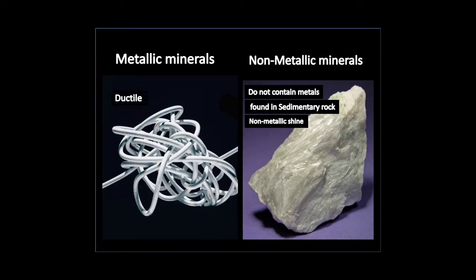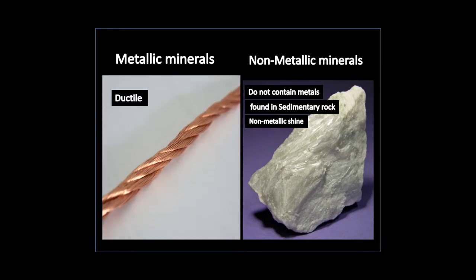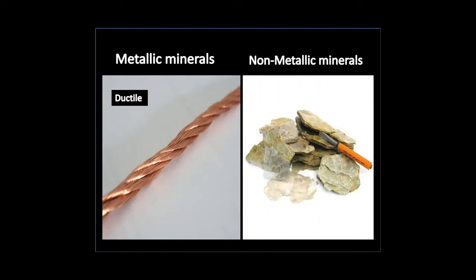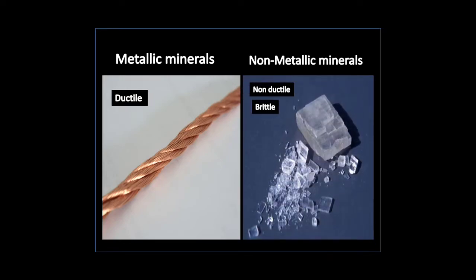Metallic minerals are ductile, that is able to be drawn into a thin wire. Non-metallic minerals are not ductile, they are brittle in nature, that is can break easily. Now let's discuss about some of the example of non-metallic mineral.